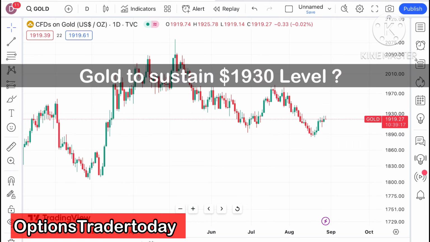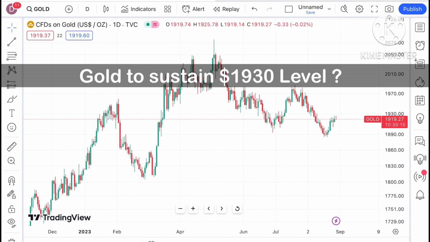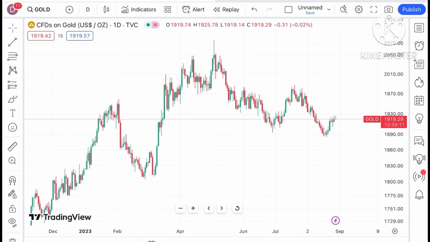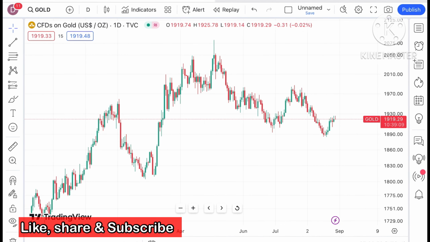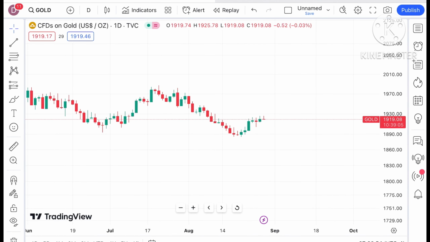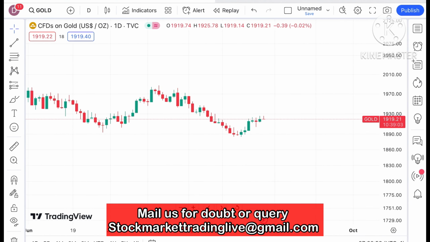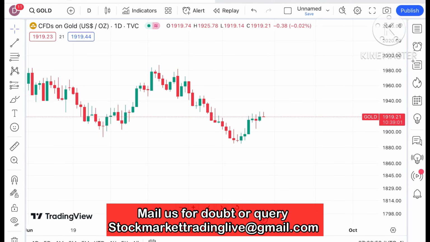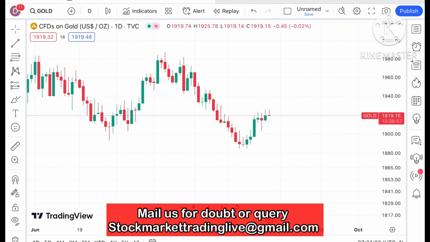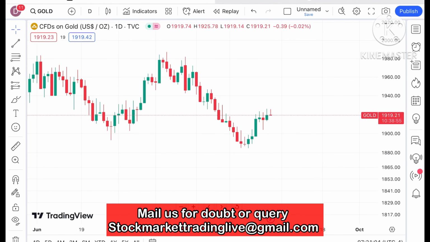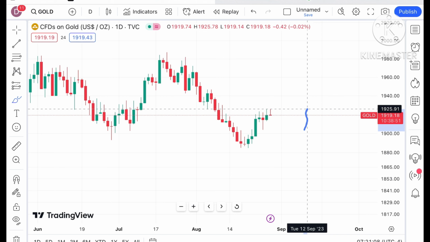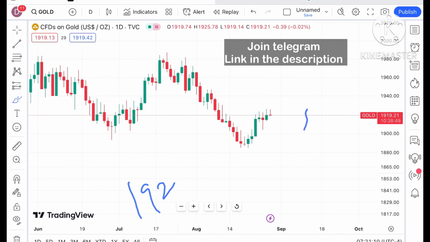So today in this video I will explain how the price of gold has moved in the last 2 days and how the price of gold can move in the next 2 days. If you look at the chart of gold, it is trading at a level of $1922. It keeps fluctuating. As you know, a red candle is forming. If you look clearly, it has already made a high, and there is a support which is already a weak support at a level of $1925.